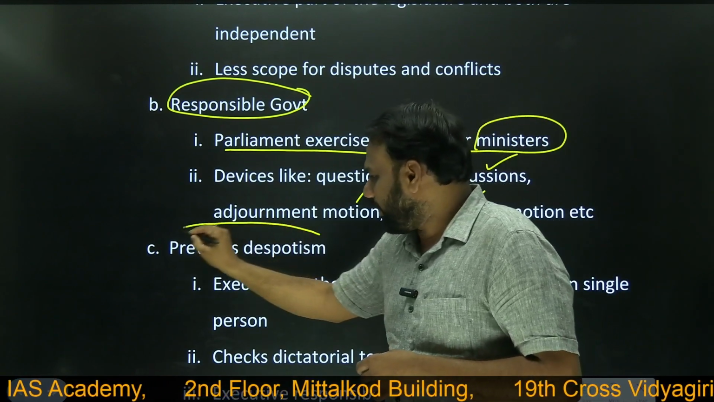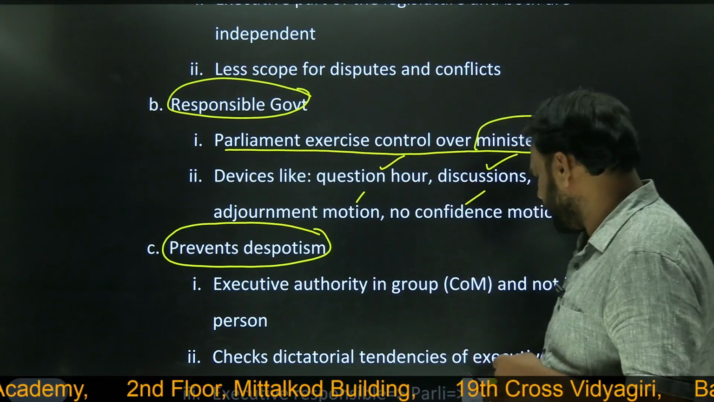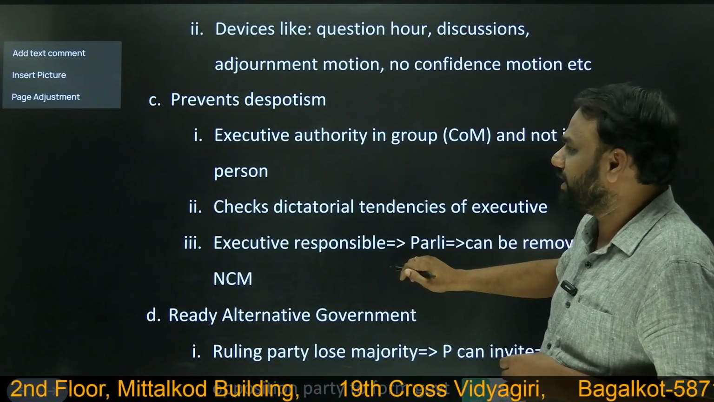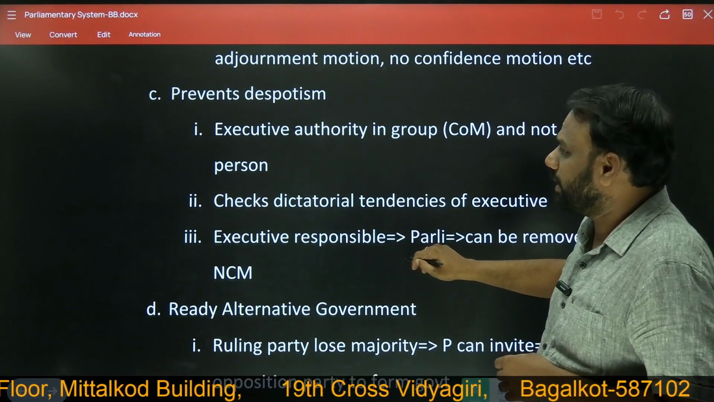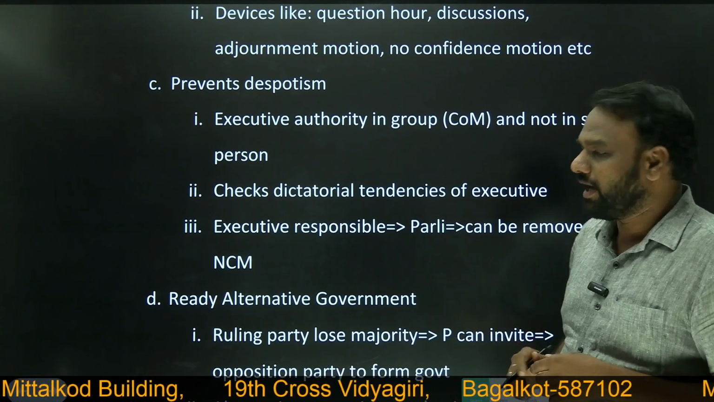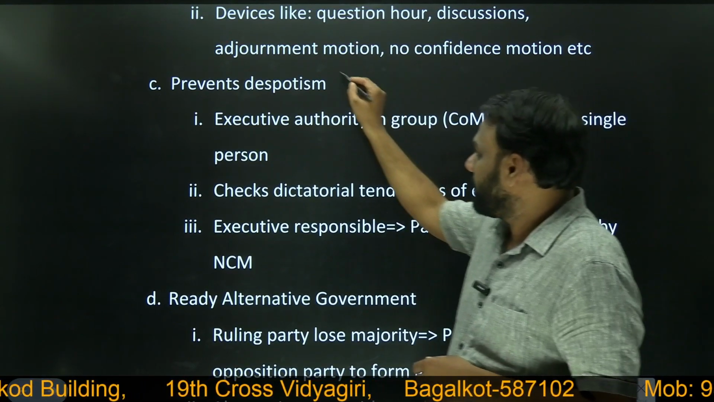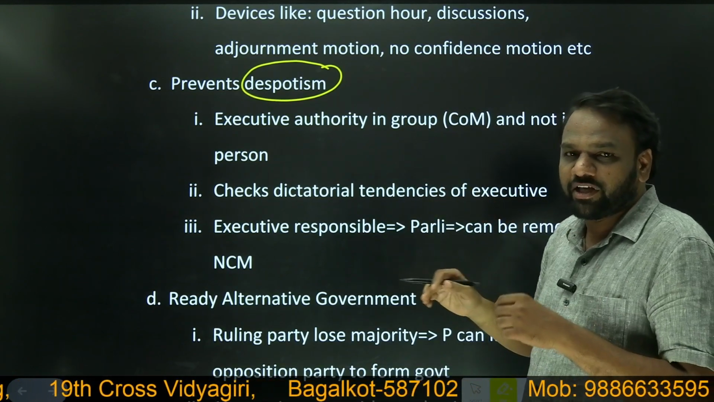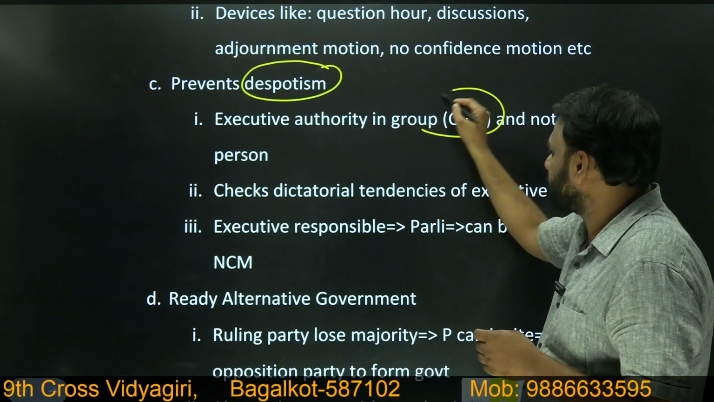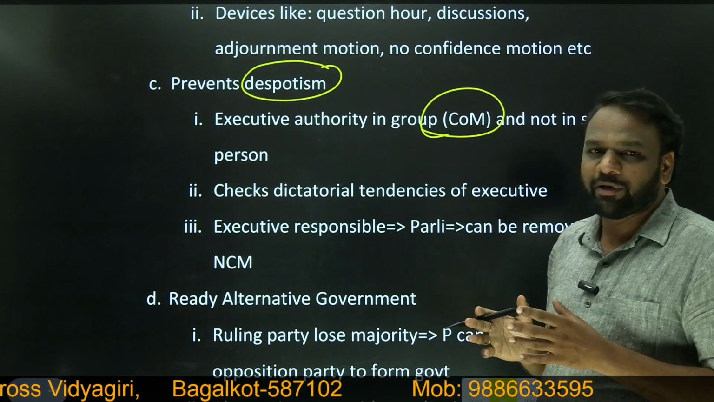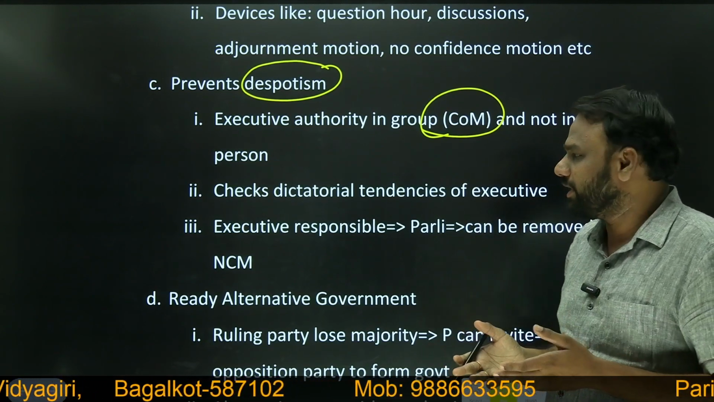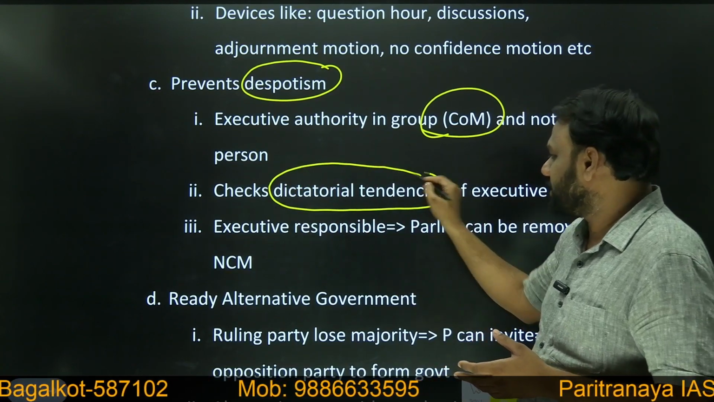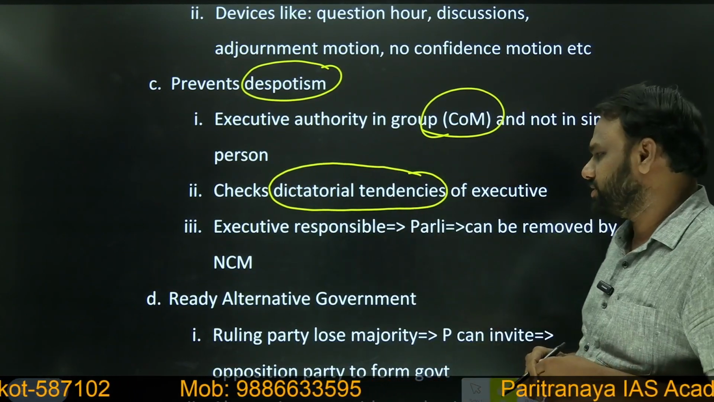Next, parliamentary system also prevents despotism. Means complete power does not lie with a single individual. But in case of presidential system, complete power lies with the president, and it may lead to despotism. But here in India, the prime minister alone cannot take all the decisions. He has to consult the Council of Ministers. So power is not kept completely in one single person. So that's why any dictatorial tendencies that may arise are kept in check.